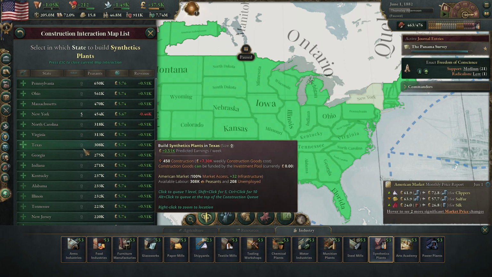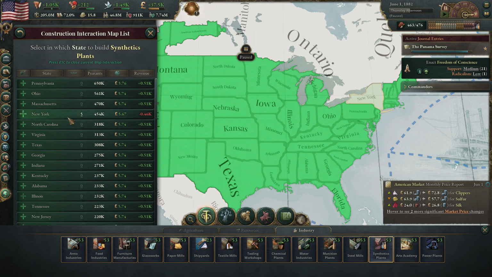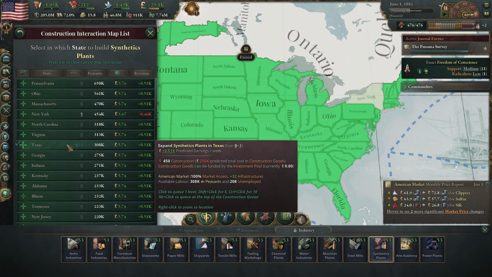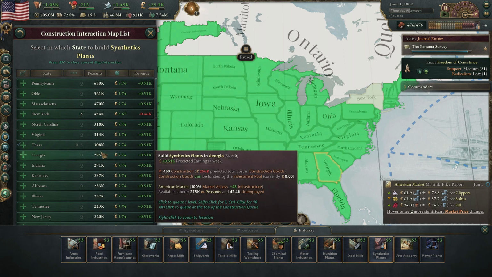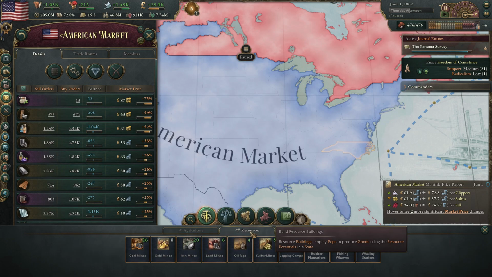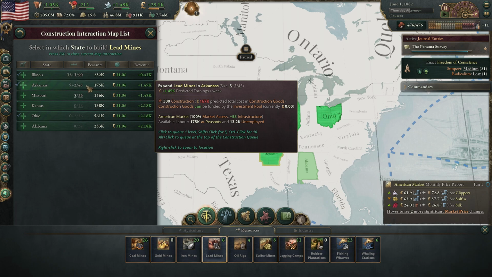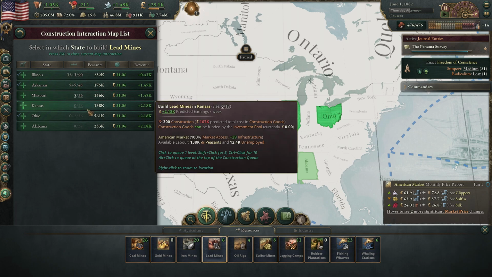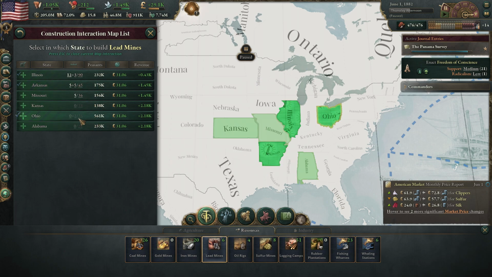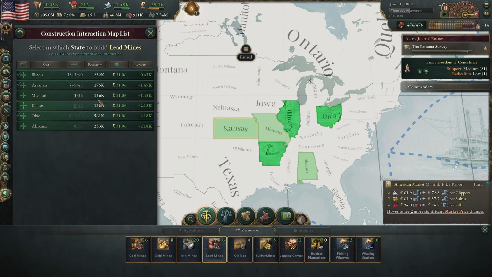Yeah, you can also do Texas though. Texas's standard of living is not as high as many areas in the Northeast. So let's do Texas. Yeah, we're just going to build a bunch of these, so let's get like 10 of them or so. I think that'll be good. And then the lead is next. Let's go and build a bunch of these. A couple there. Some more in Arkansas. We got a migration going there. I think that'd be wise to add it up a little bit there. And we already got a lot going to Alabama.